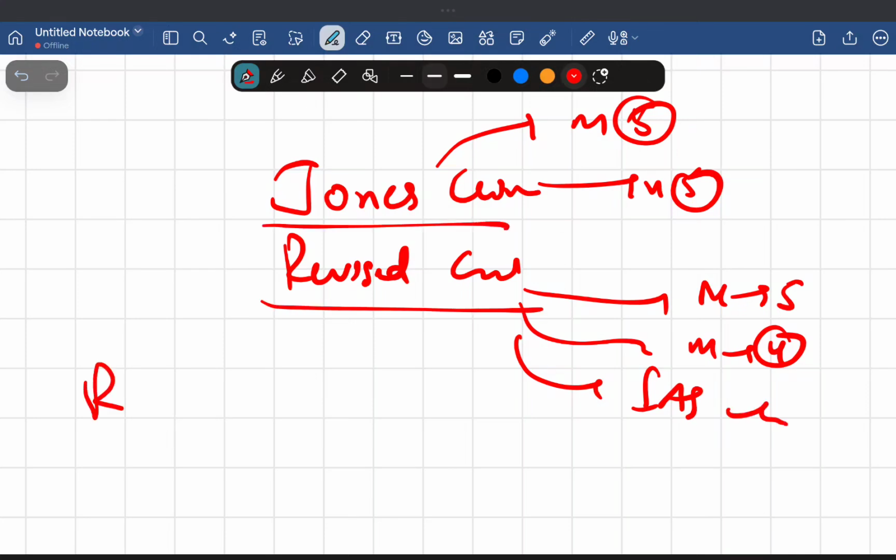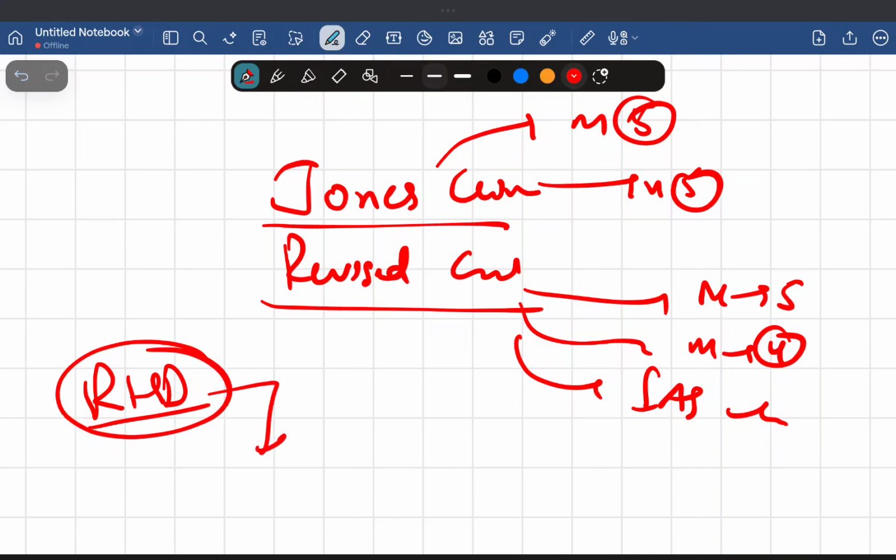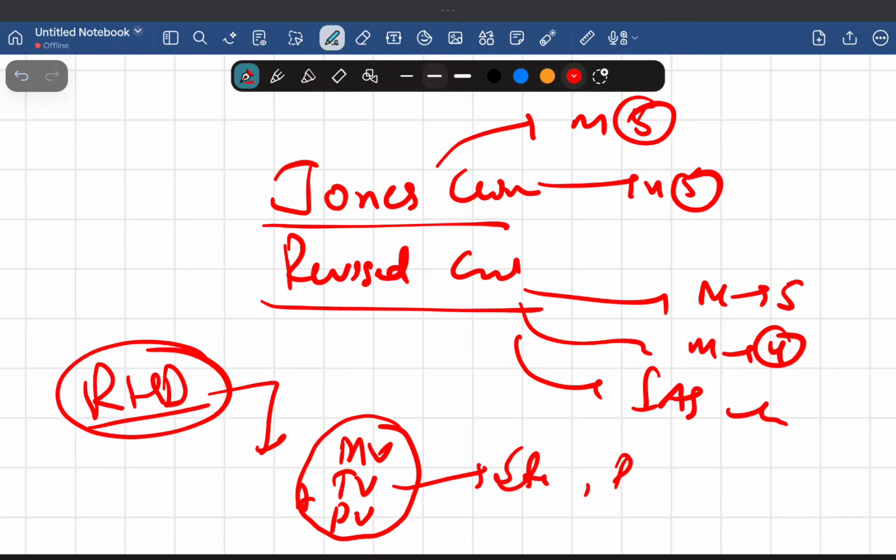And last, we have rheumatic heart disease. What is rheumatic heart disease? It is the permanent damage to the heart valves. It can lead to scarring of the heart and deformity of the heart valves. Which valves? Mitral valve, tricuspid valve, pulmonary valve, and aortic valve. There will be stenosis and regurgitation. Stenosis, the valves will not open properly. Regurgitation, they will not close properly.